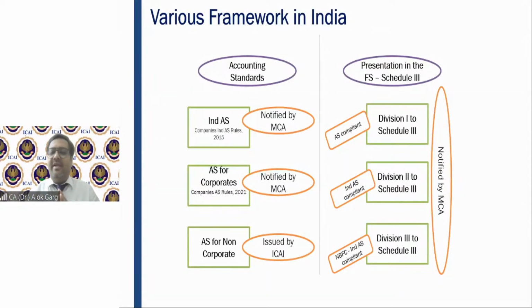First of all, we need to understand what are the various frameworks in India, because you all are CA Final students, right? In some way or other, you already have had an experience of financial statements. You have learned accounting standards in your CA Intermediate or P2, whatever you call it, right? So you are a little bit, I would say, well aware about the accounting standards, AS 1 to AS 29. In your articleship days, you are auditing or preparing the books of accounts and financial statements for probably some non-corporate entities or some corporate entities, right?